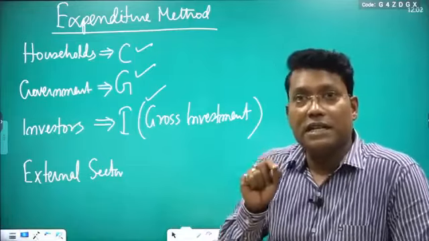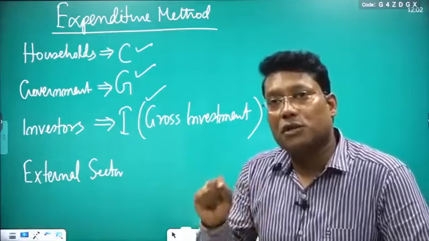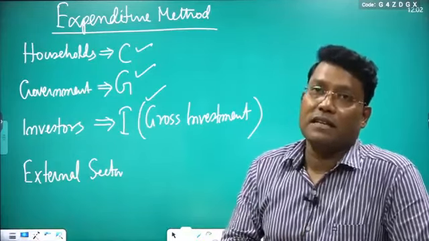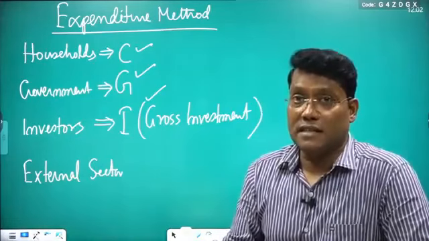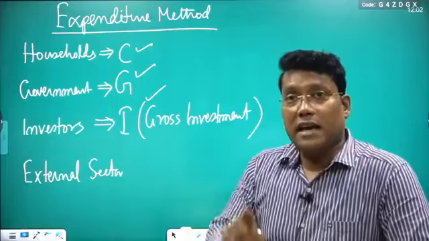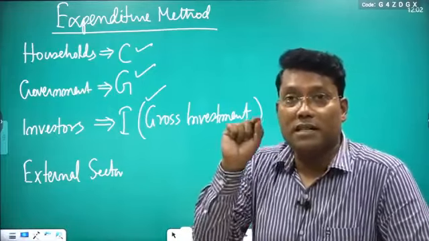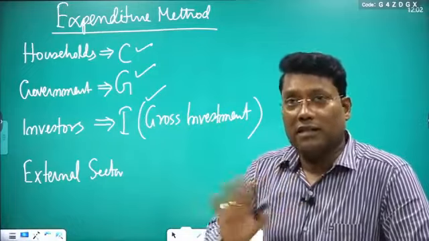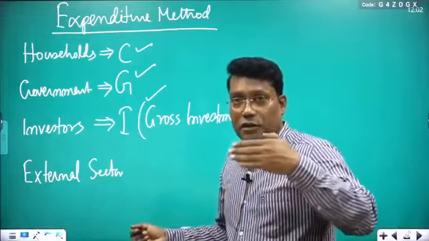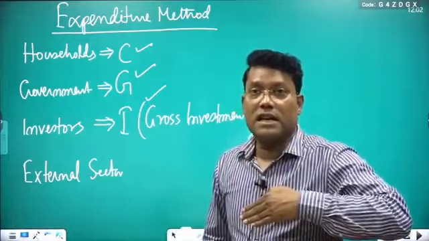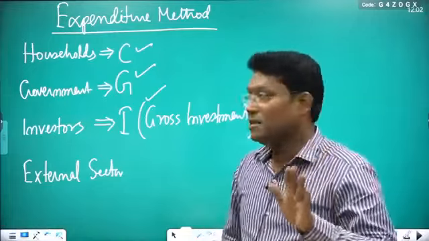The country where we stay is known as the home country, or the domestic country, or domestic economy. And other than my country, the whole world is known as the ROW, meaning rest of the world. Let us consider the transactions between the home country and the rest of the world. These transactions come under the external sector.